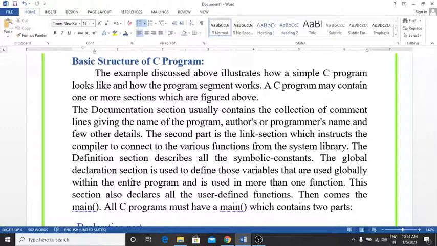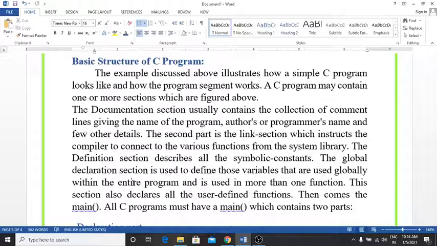A C program may contain one or more sections, which are figured above. The documentation section contains the collection of comment lines giving the name of the program, the author's or programmer's name, and a few other details. The second part is the link section, which instructs the compiler to connect the various functions from the system library.